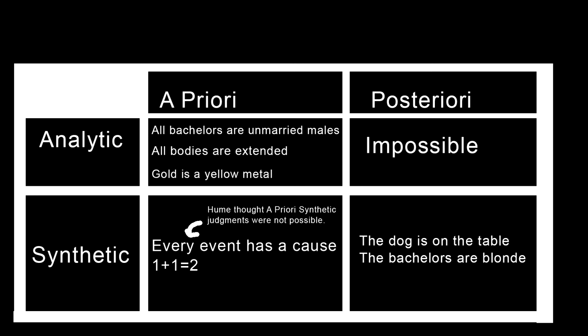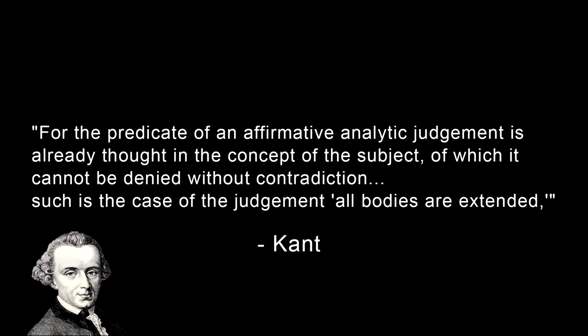For starters, why is an a posteriori analytic judgment impossible? Analytic judgments rely on something called the principle of contradiction. And because of this, no matter if the concepts that supply them are empirical, they maintain being a priori analytic. Quoting Kant himself, for the predicate of an affirmative analytic judgment is already thought in the concept of the subject, of which it cannot be denied without contradiction. Such is the case of the judgment, all bodies are extended. Denying that a body is extended is a contradiction.